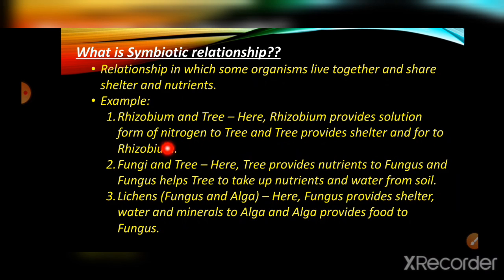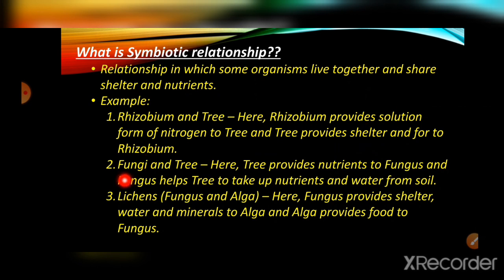Here, a symbiotic relationship is where the organisms live together and share shelter and nutrients. If one organism shares shelter, then the other would share its food or nutrients. In the case of rhizobium, the tree provides shelter and rhizobium provides nutrients.